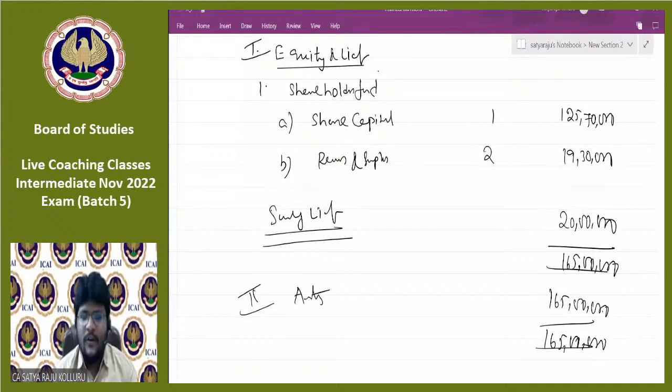Sir, which assets taken over, which liabilities taken over, no need to think. At which value they are considered, no need to think. Whether goodwill was erased or not, no need to think. Do you understand? All such issues are pretty much easy in case of amalgamation in the nature of merger. Do we agree, guys? All of you?